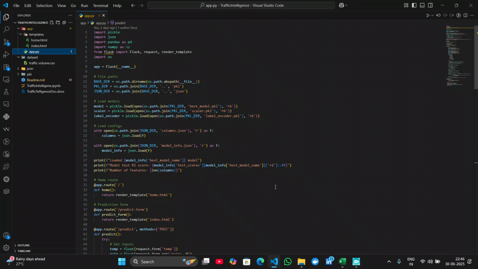Traffic intelligence is a smart web application that looks at the weather and the time, then tells you how many cars will be there on the road. It is like a weather forecast, but not for the weather, for the traffic. Okay, sorry for that. Let me paint you a picture of the problem we face every day.